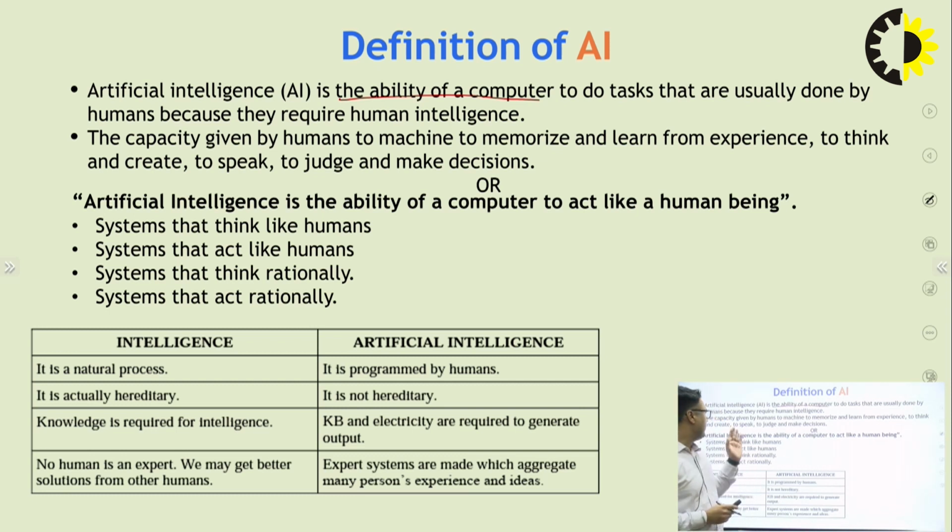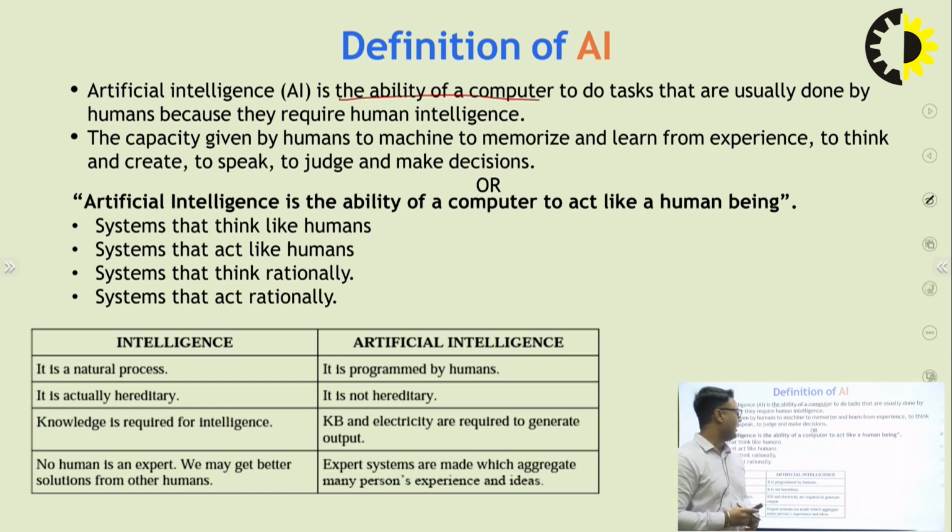Here it is mentioned that the capacity is given by humans. That means a human gives every power to the machine, so the machine performs like a human. It can memorize and learn from experience, think, create, speak, judge, and make decisions, just like a human takes any decision.